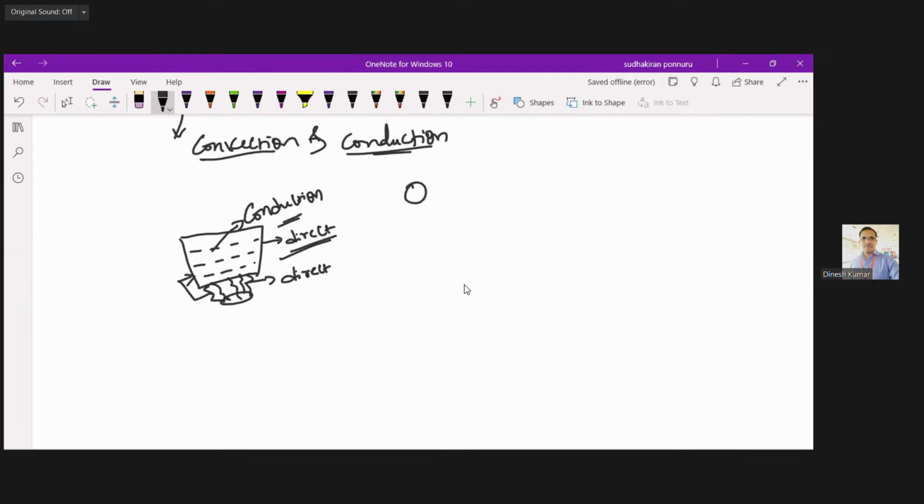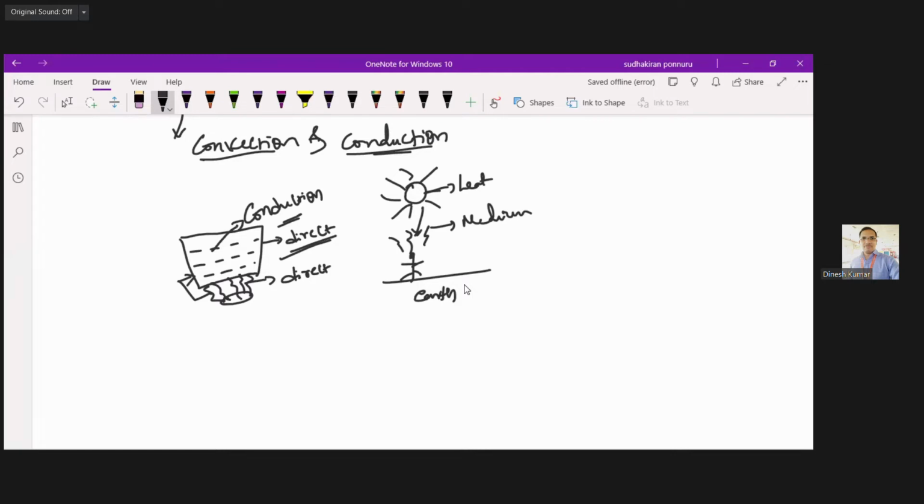Here you have the sun, and here you have air. The sun is a very good source of heat, and we receive that heat. A person experiences the heat of the sun without direct contact. Here the flow of heat is by means of a medium. We do not have direct contact with the sun.